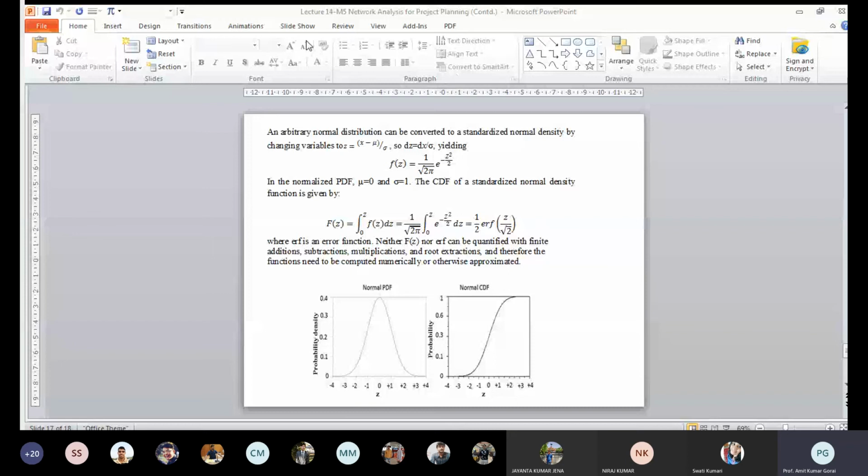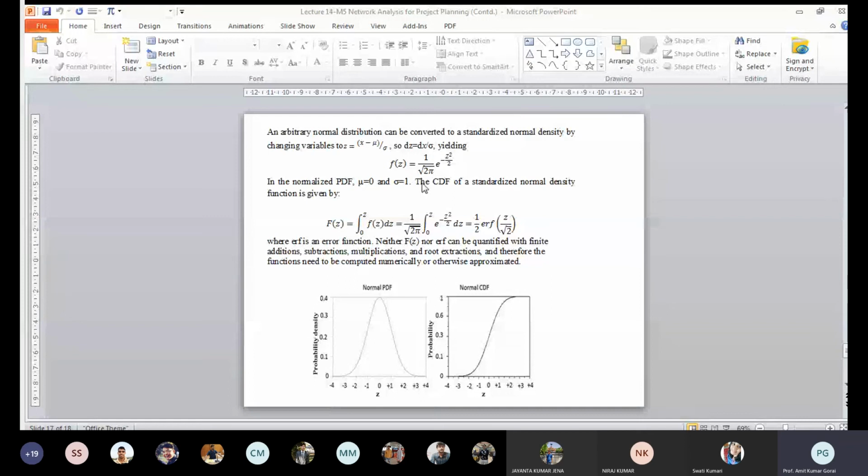So that x minus mu divided by sigma we have equated to z, and dz is equal to dx by sigma, and accordingly we get 1 by root over 2 pi, e to the power minus z square by 2 dz, and that is a normalized value. You can see the mean value here is 0, and accordingly the total probability is 1 here.